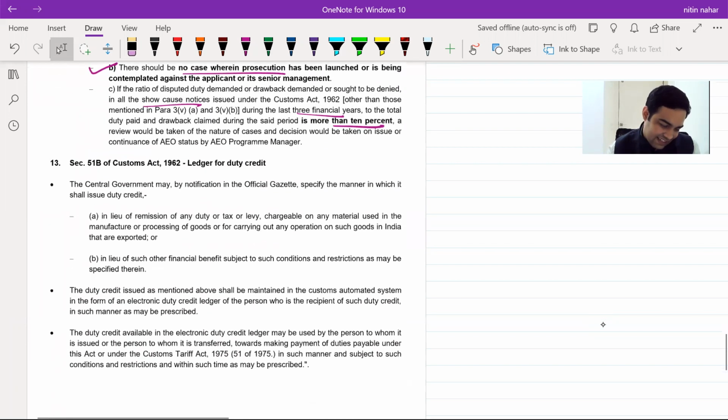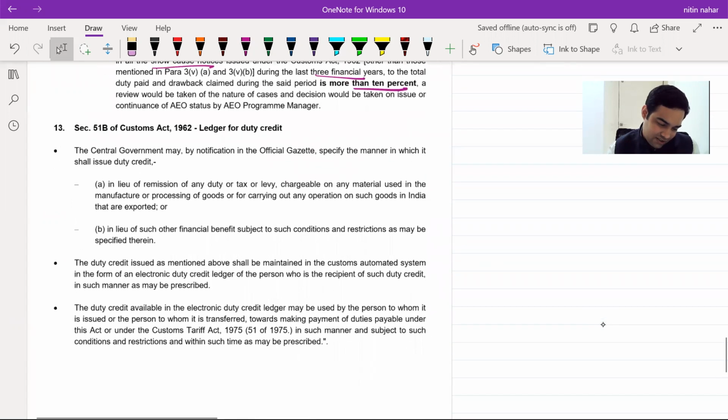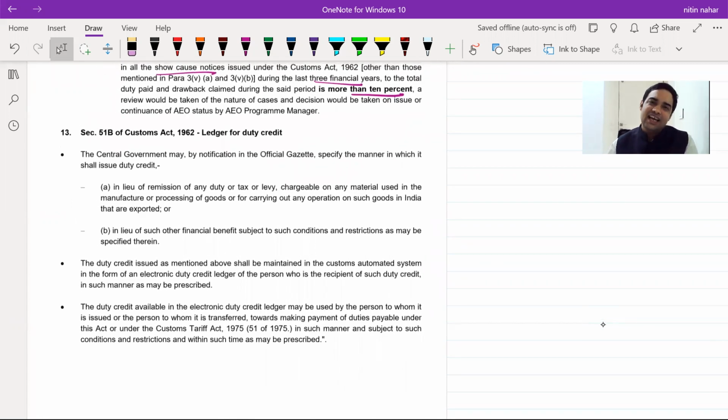Again, the last one is also not very important, but this has been added in the law, though nothing has been prescribed. There is a new ledger planned, a ledger for duty credit. See, you understand one thing, that if you are into export business, you get duty scrips, correct? Under the FTP, you get duty scrips. Now those duty scrips are freely tradable. Now the government is planning that there will be an e-credit ledger, similar to your e-credit ledger in GST.